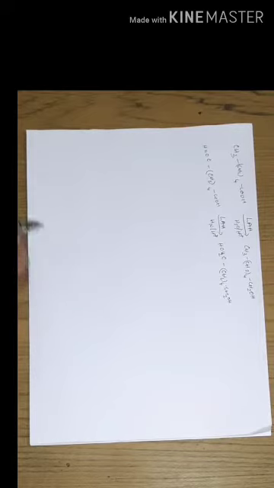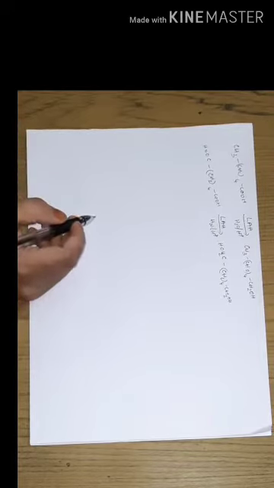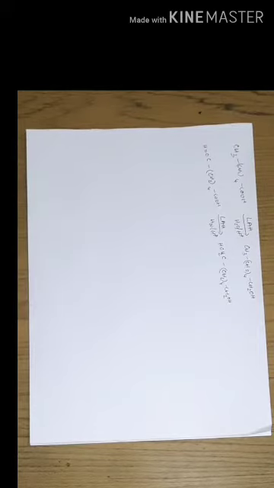Now another important point: we already discussed the reduction process of the COOH functional group. Generally there are different varieties, or different derivatives, of carboxylic acid.